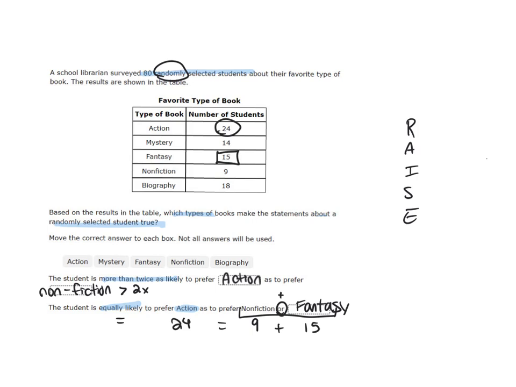So let's just reflect on how we used RAISE here. First, we read the problem. Then we said, what is this asking us? Then we looked at our important information. We chose a strategy, and in this case, our strategy was to use the table to compare the values, right? So we really used that table a lot. And looking at our answer choices, these are reasonable. We know that action is, in fact, 24, which is greater than 9 times 2. And we know that 24 is equal to 9 plus 15. So we can say that we have evaluated our work, we've executed our plan, and it is reasonable.